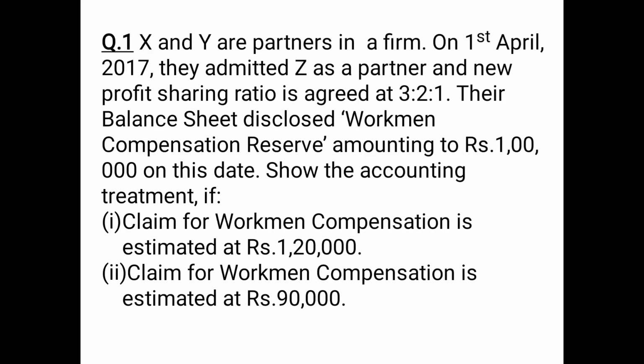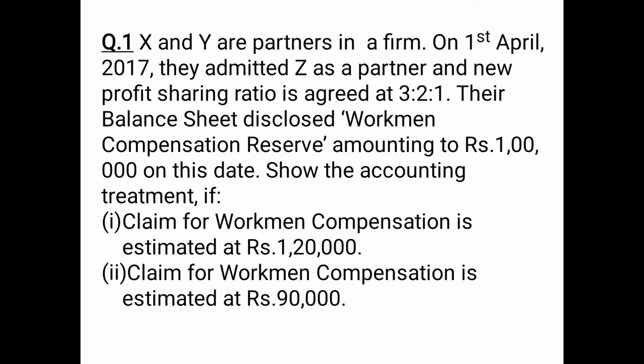Question number 1. X and Y are partners in a firm. On 1st April 2017, they admitted Z as a partner and new profit sharing ratio is agreed at 3:2:1. Their balance sheet disclosed workmen compensation reserve amounting to rupees 1 lakh on this date. Show the accounting treatment if, case 1, claim for workmen compensation is estimated as rupees 1,20,000, and case 2, if the claim for workmen compensation is estimated at rupees 90,000.